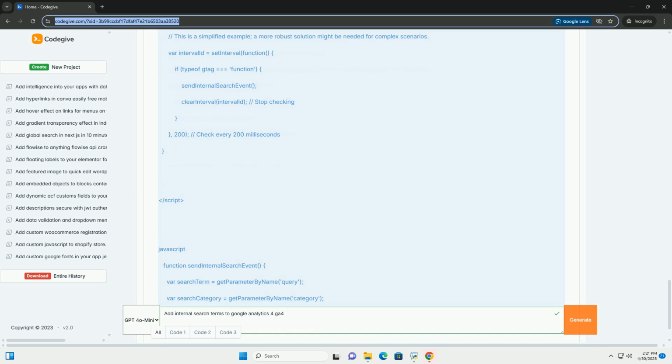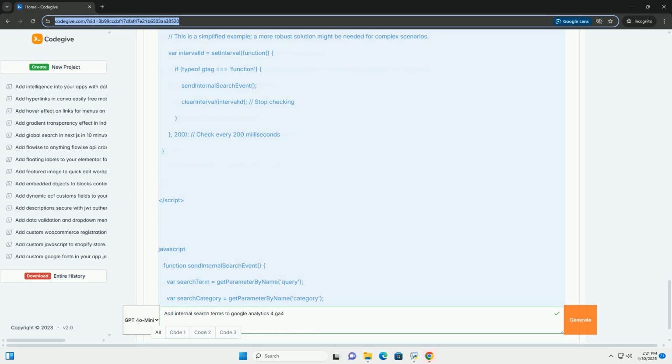6. Analyzing your data in GA4. Once your implementation is complete and data has been collected, you can analyze your internal search data in GA4. Explorations: use the explorations feature to create custom reports and analyses. You can create a free-form exploration to see the most frequent search terms. Drag search term, your custom dimension, into the rows section and event count into the values section. Create a funnel exploration to analyze the user journey from search to conversion.